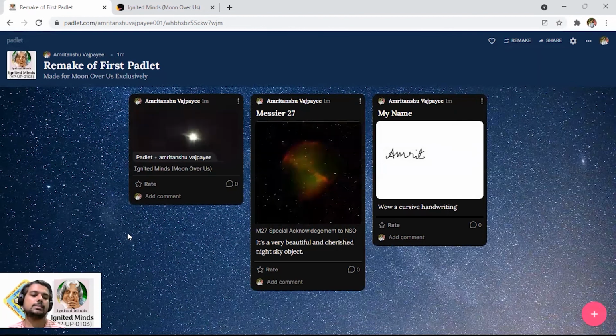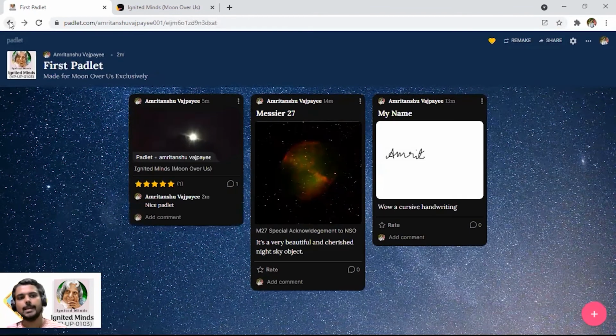This really is very good if you are working with multiple people, multiple groups of people, especially on similar data or on a similar backdrop of information. So with multiple Padlets of the same type, it really helps you to work wonders. So all these remakes, and this first Padlet, and then again you can rename the remake as well.